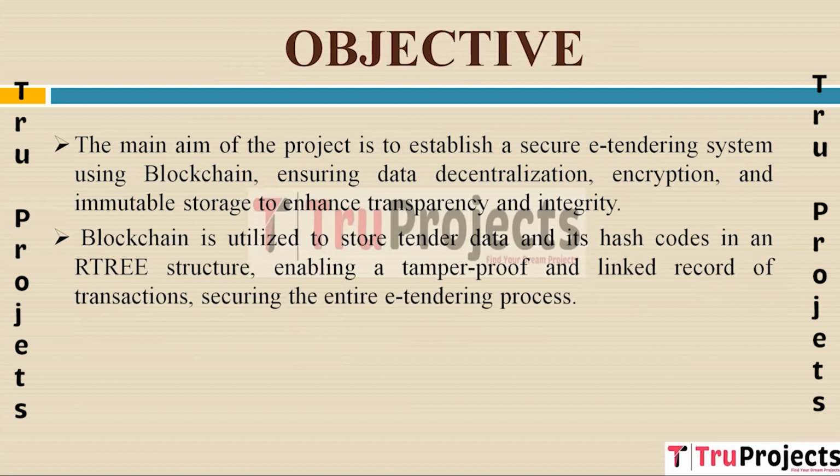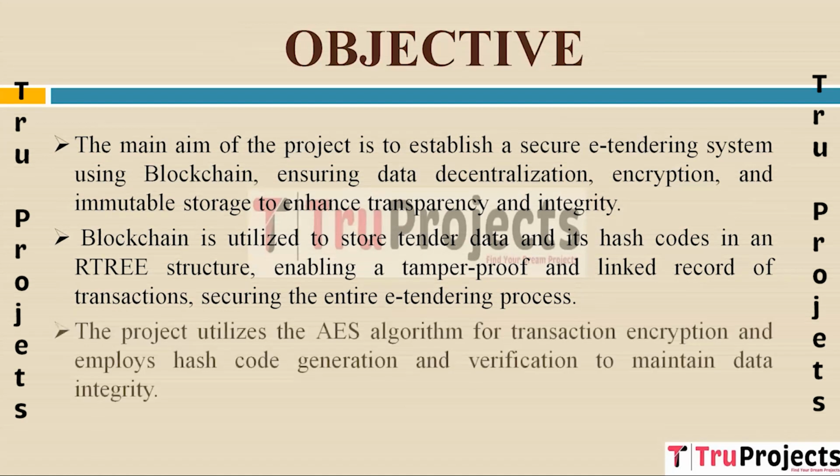Blockchain technology is harnessed to store both tender data and their hash codes within an R-tree structure, ensuring a tamper-proof and interconnected record of transactions, thereby securing the e-tendering process. To enhance security, the project utilizes the AES algorithm for transaction encryption and employs hash code generation and verification to maintain the integrity of the stored data.